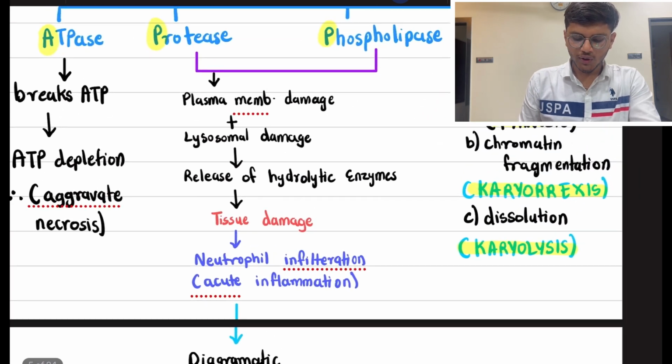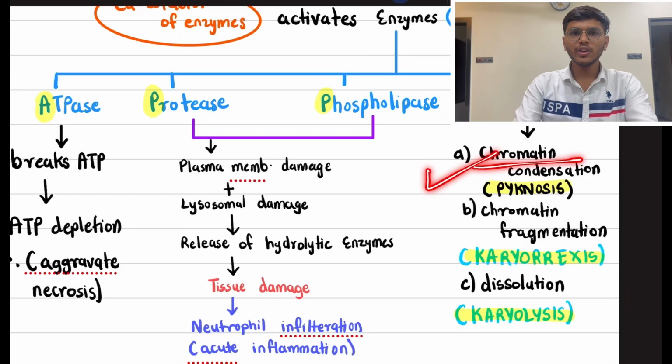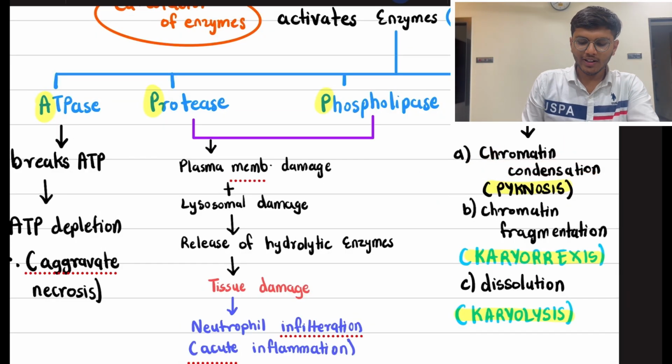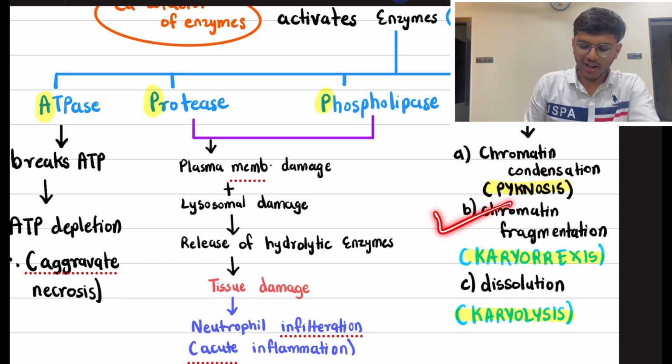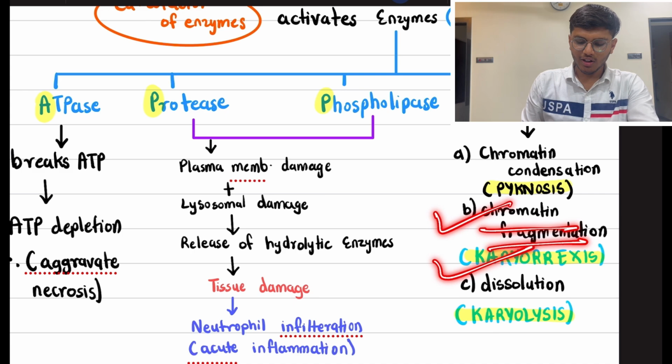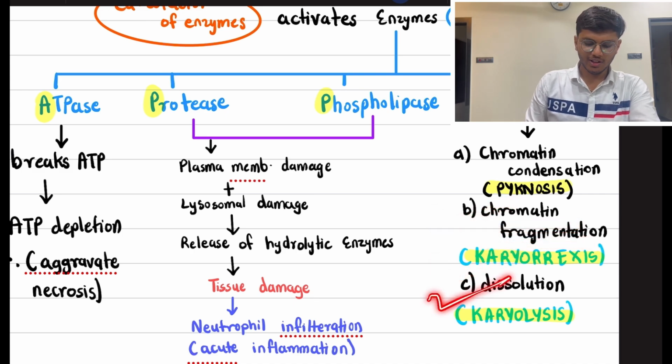Now, endonuclease. Endonuclease has three works: chromatin condensation known as pycnosis, chromatin fragmentation known as karyorrhexis, and dissolution known as karyolysis.